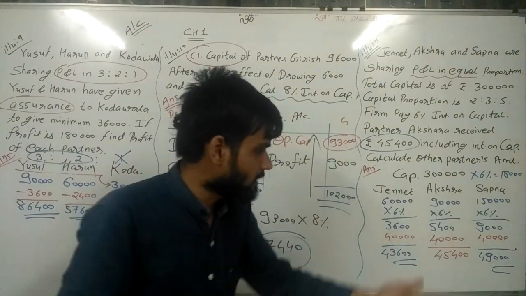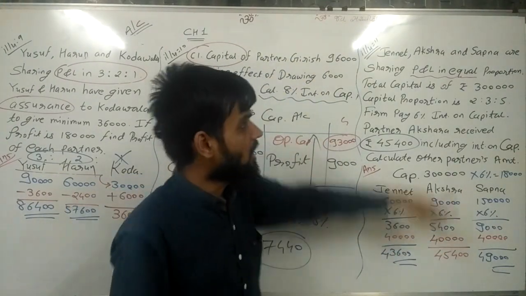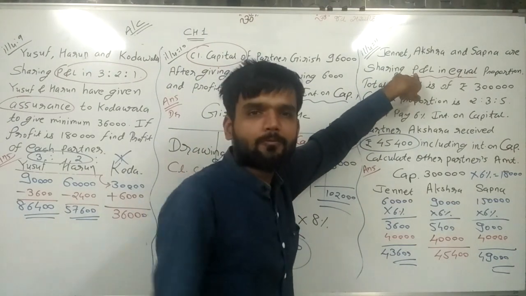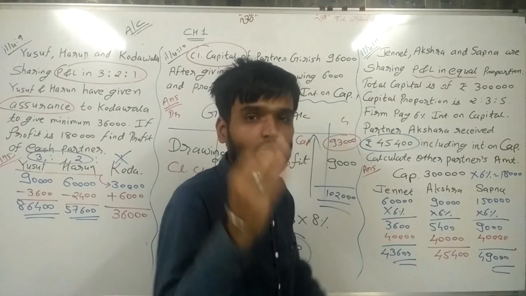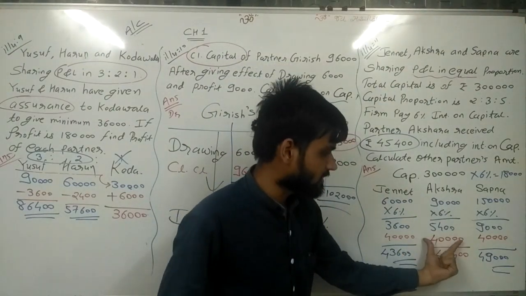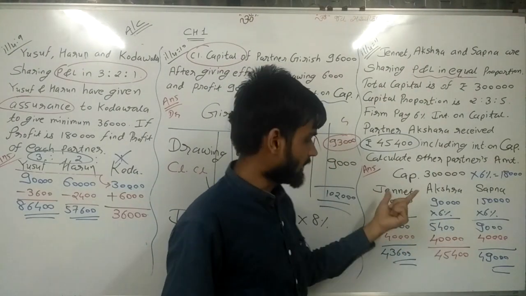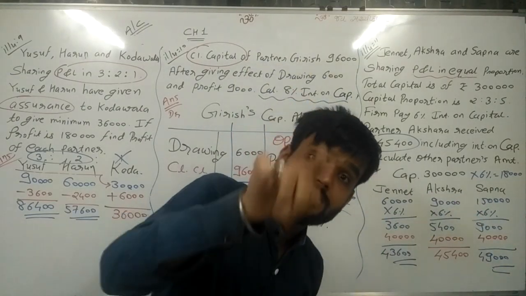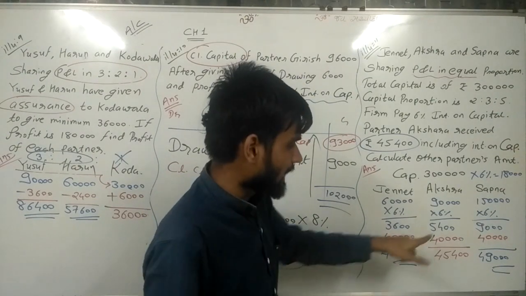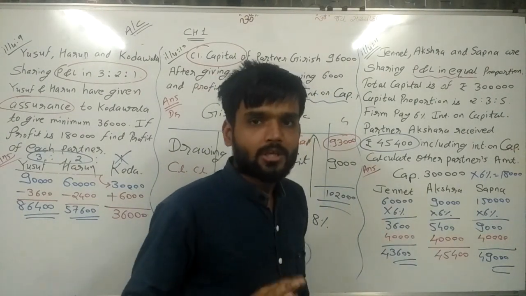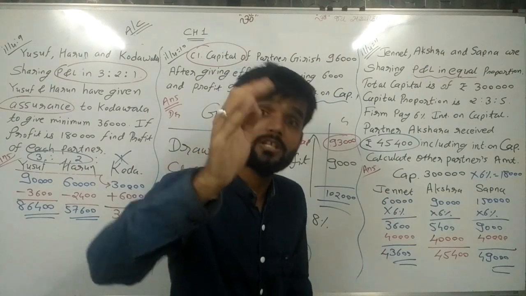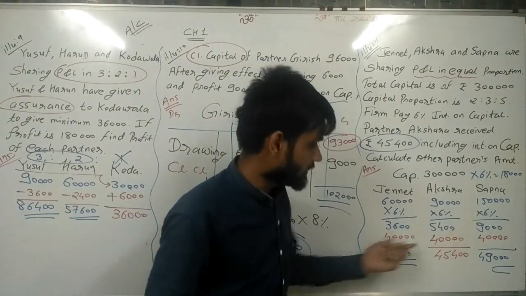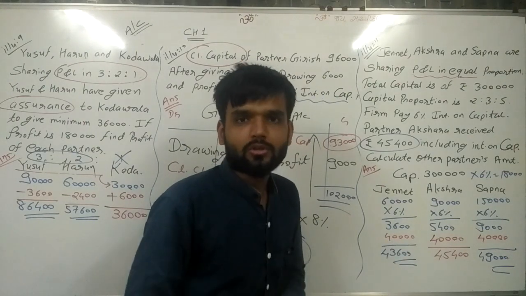When can a twist be made in this sum? If here the P&L ratio is given as 2, 3 and 5, then you need to consider 3 equal to 40,000. Then what is the amount for 2? What is the amount for 5? That you need to work out. But here it is equal proportion, that's why 40, 40, 40 is taken. If the proportion, the P&L ratio, is given, then you have to calculate as per that P&L ratio, taking steps.